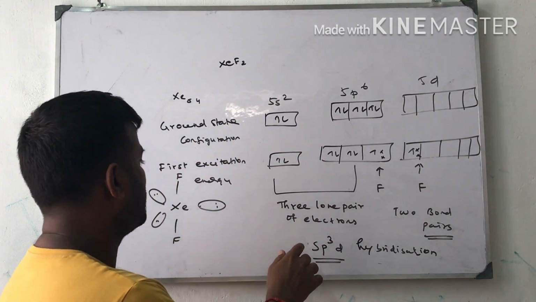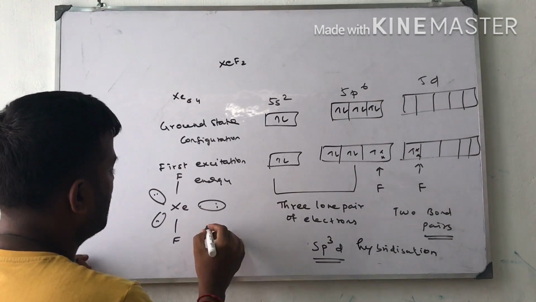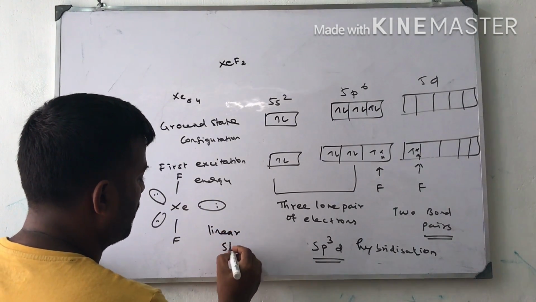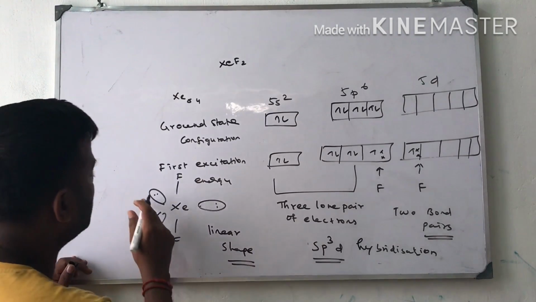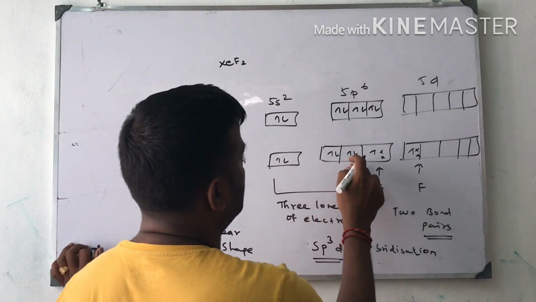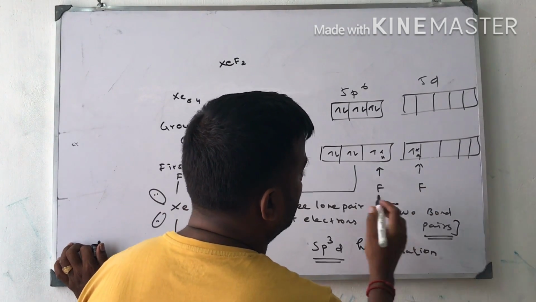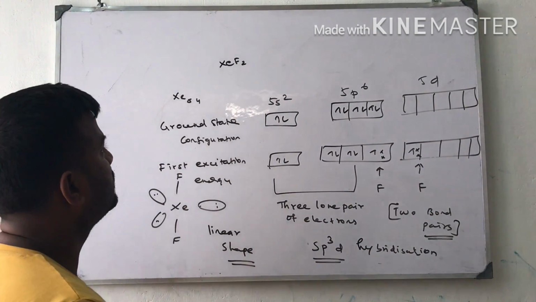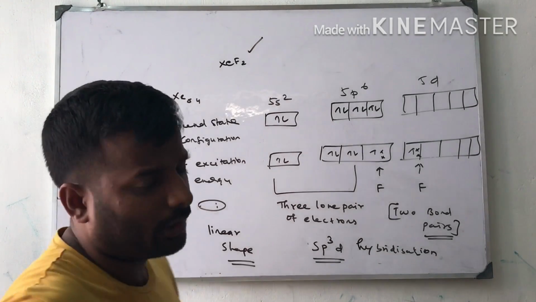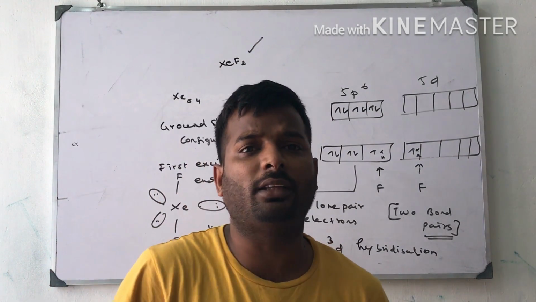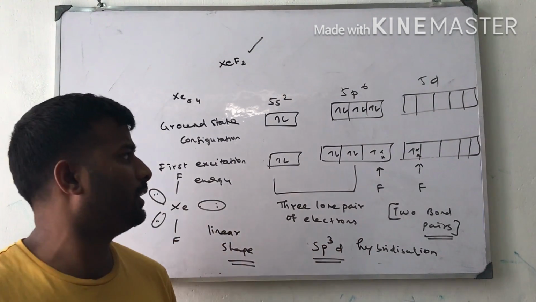So it is sp3d hybridization, linear shape. It contains 3 lone pairs of electrons, 1, 2, 3, and 2 bond pair electrons. These are the things based on xenon difluoride according to valence shell electron pair repulsion theory.